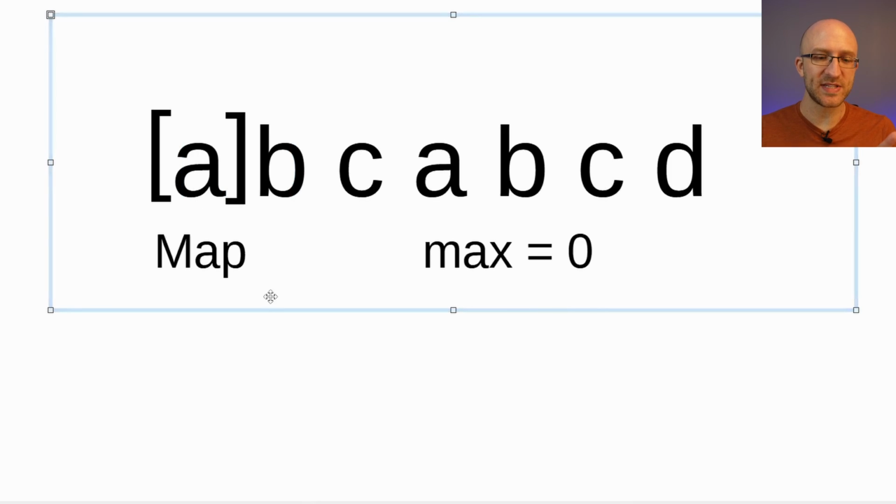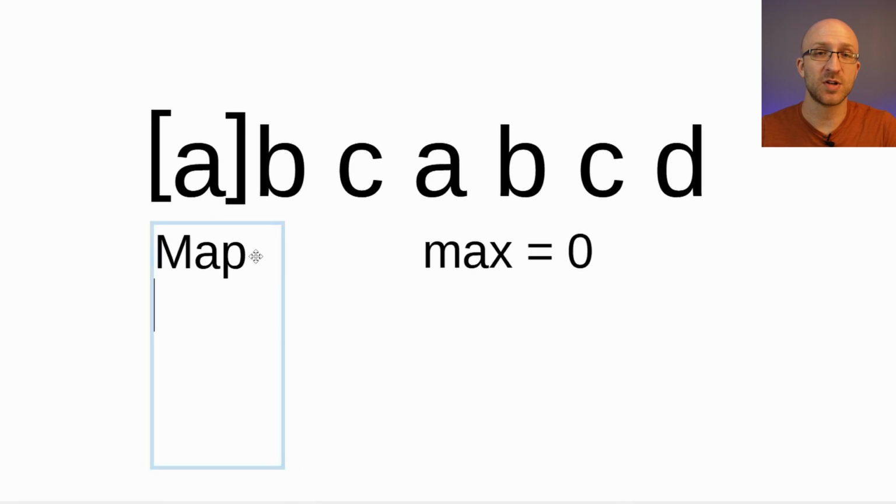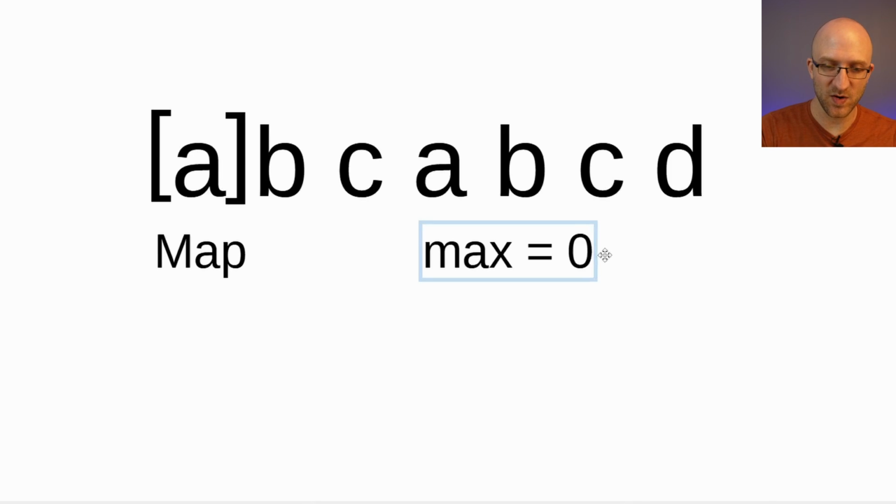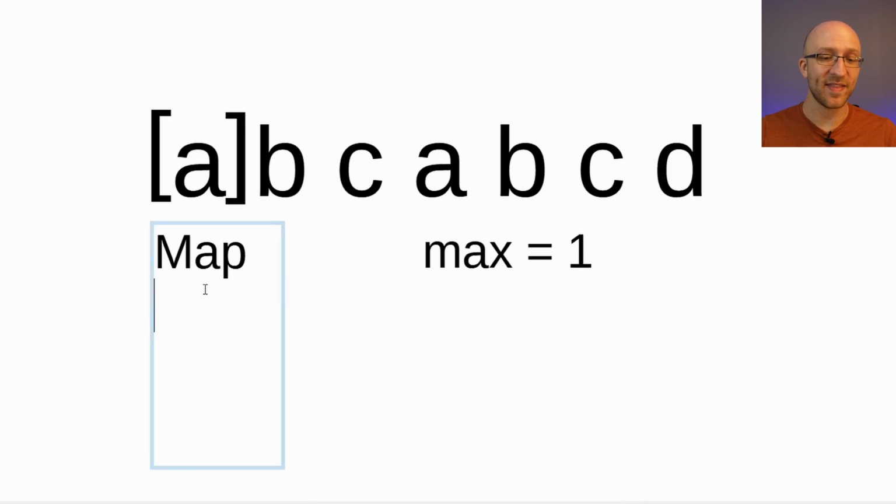We look at that character and say, okay, does that character exist in our map yet? Of course our map is empty, we haven't done anything with it yet, so no, it doesn't. That tells us that there are no repeats in our current substring. So we check the length of that substring, which happens to be just 1, and we go ahead and set our max to 1. But before we proceed, we add that A to our map. So what we're saying in our map is, the last time I saw the letter A, it was at position 0. So A is the key in our map and 0 is the value.